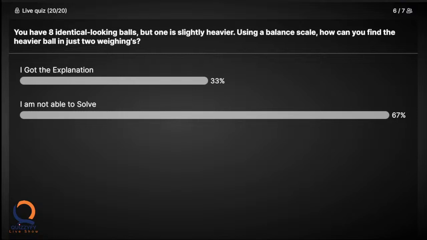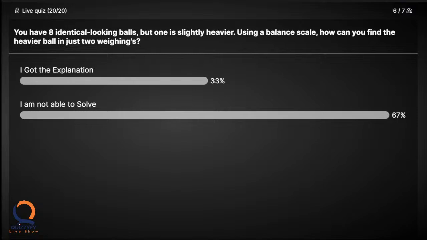If your heavier ball is in one of the 3-ball groups, then you take that group of 3 and pick 2 from it to measure. In the hand you keep 1 ball, and the remaining 2 you put on the two sides of your weighing scale.